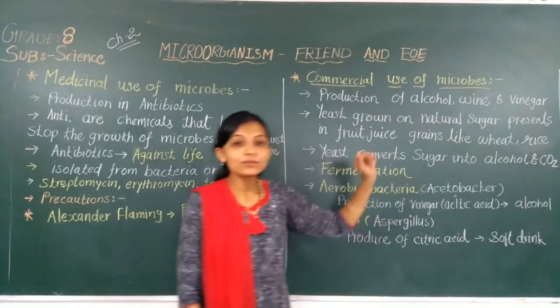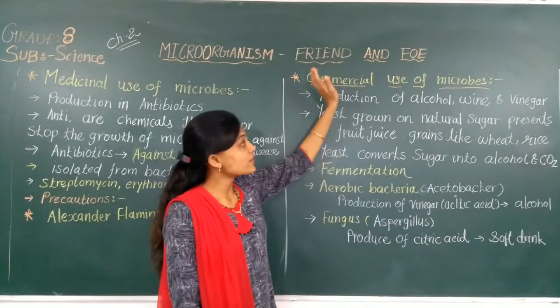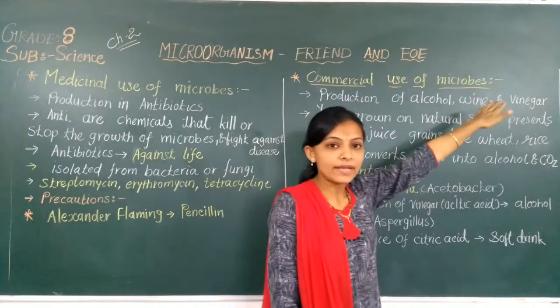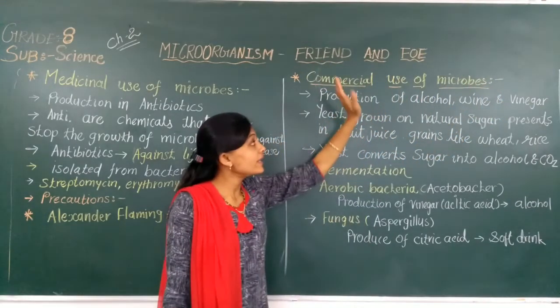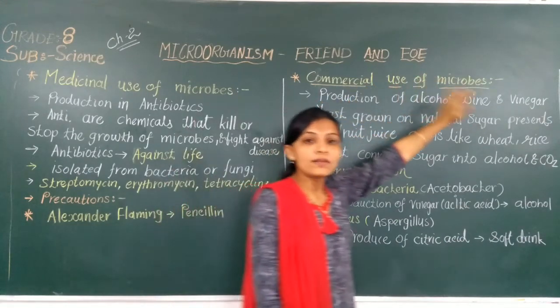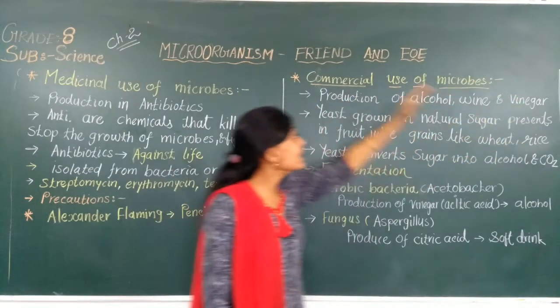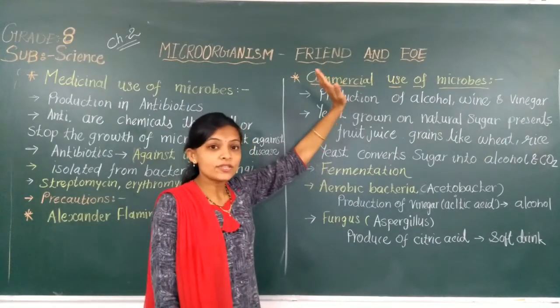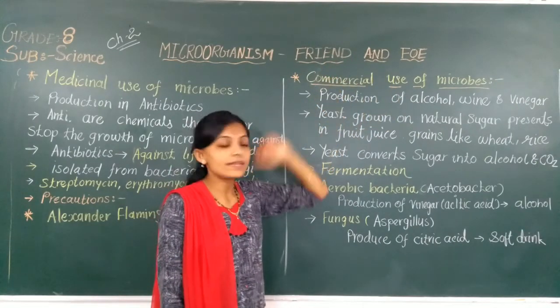Now let's move to another topic, that is commercial use of microbes. Commercial use means the microbes are used in production of alcohol, wine and vinegar. How is it possible?